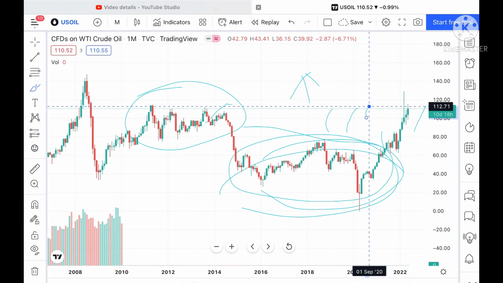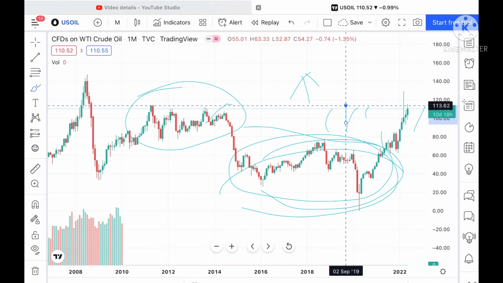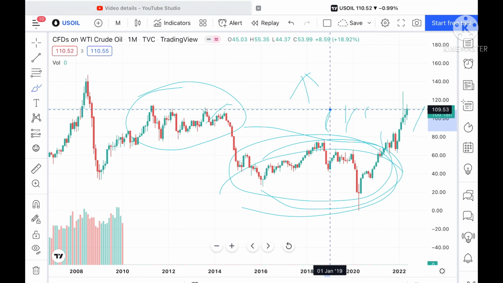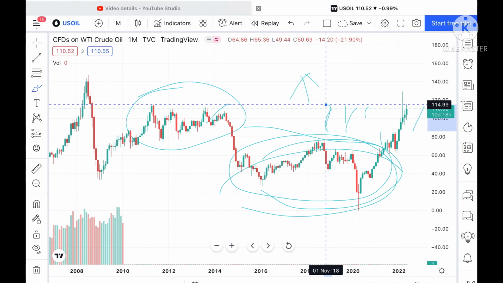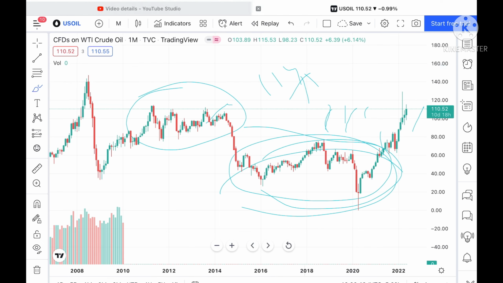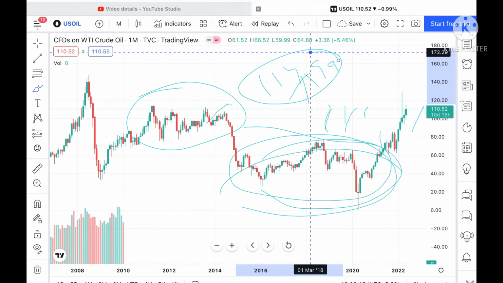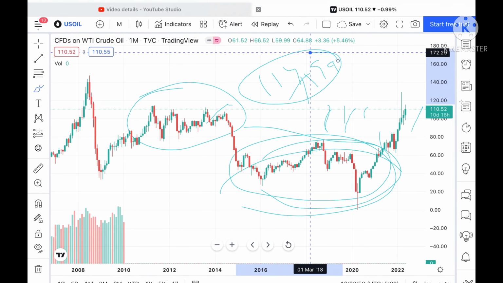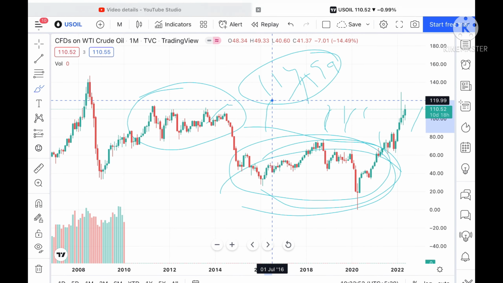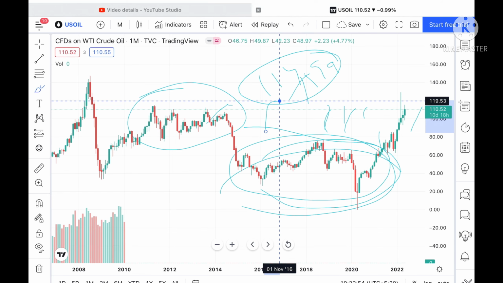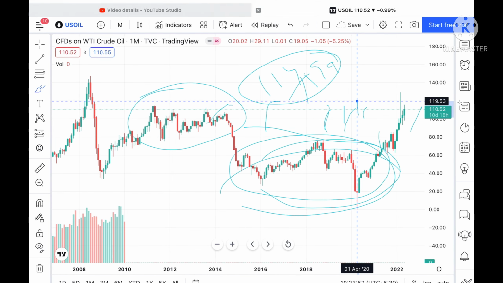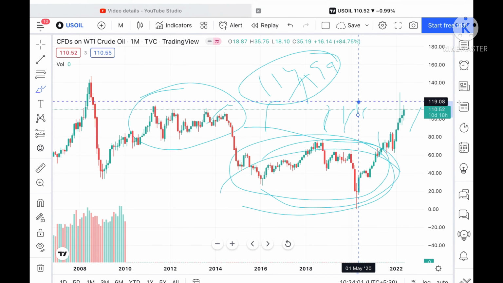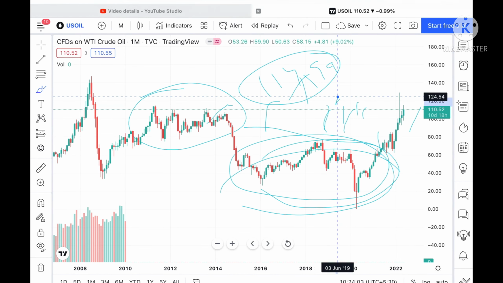Suppose the price sustains this level, we can see it can touch a level of 113.62, and if that level sustains, then it can touch a level of 114.99. And once it sustains this level of 114.99, we can see it can move further upside, because if this particular resistance is sustained, then the probability of going towards a level of 118.62 is very high, and once this level is also sustained, then it can move further upside towards a level of